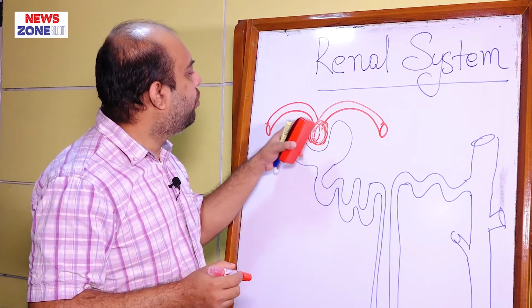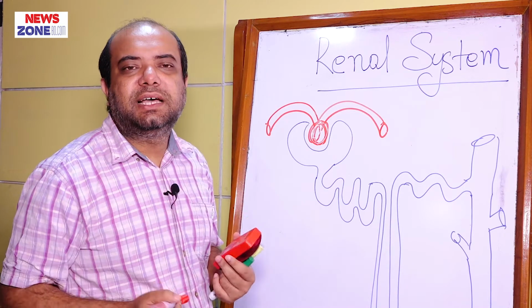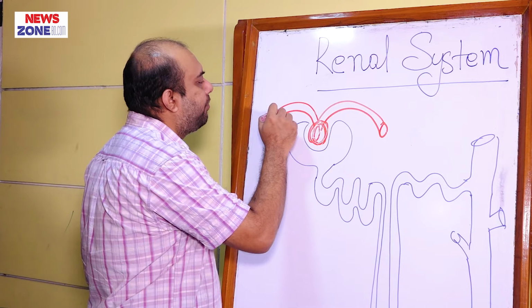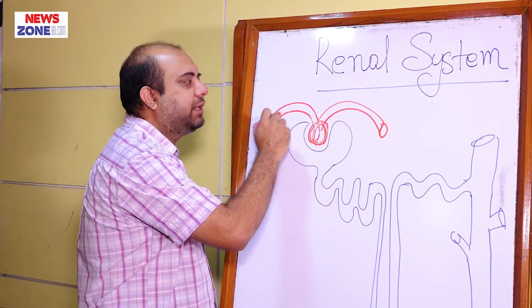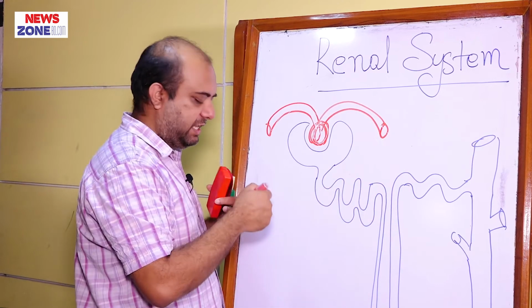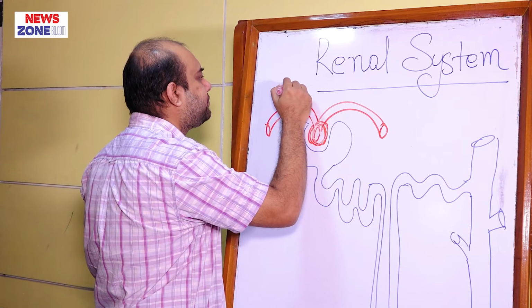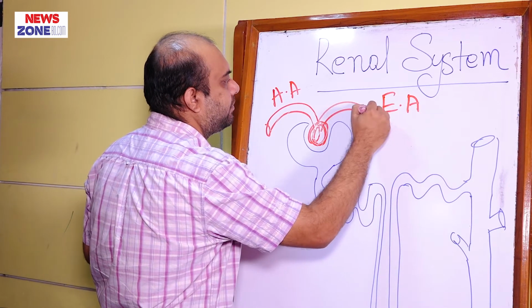So glomerulus is the tuft of capillaries, and this arteriole is called afferent arteriole, and this arteriole is called efferent arteriole.